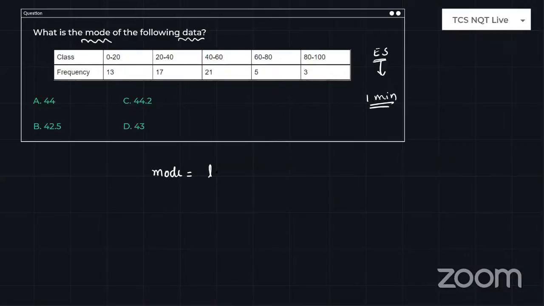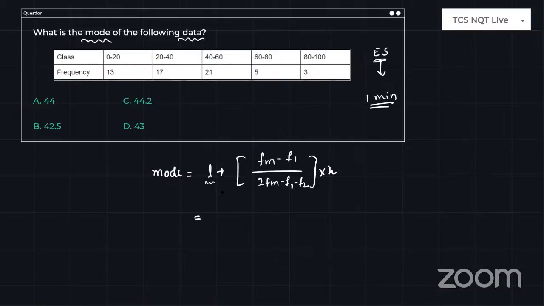L plus (Fm minus F1) divided by (2Fm minus F1 minus F2), into H. This is the formula for the mode when distributed or tabular data is given, right? So what are L, Fm, F1, F2, H? I will directly tell you. Please listen. L is the lower limit of the modal class.